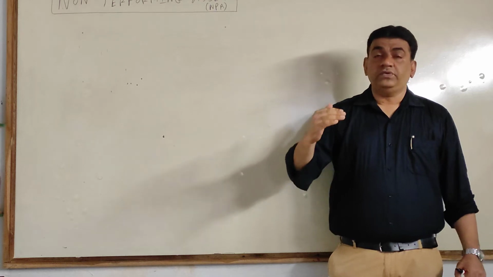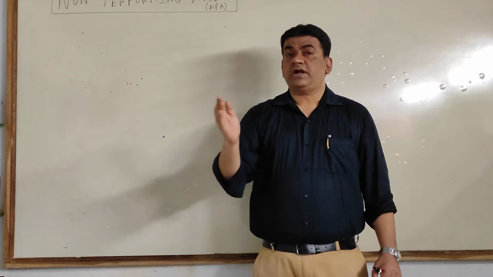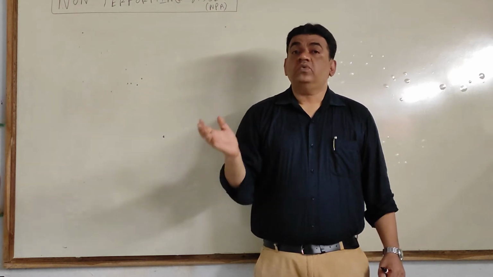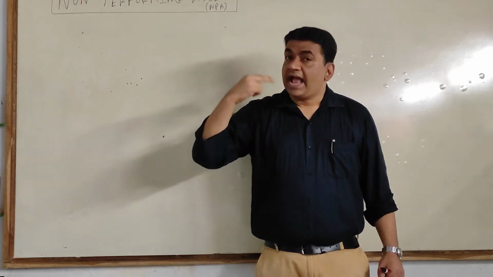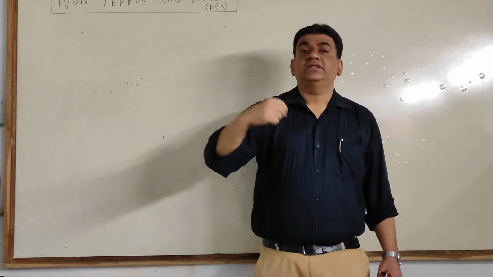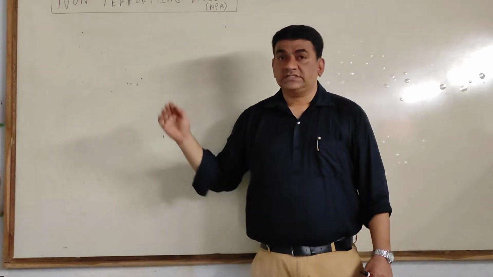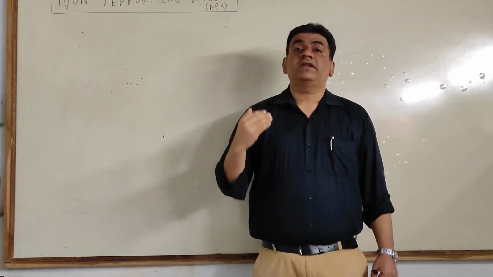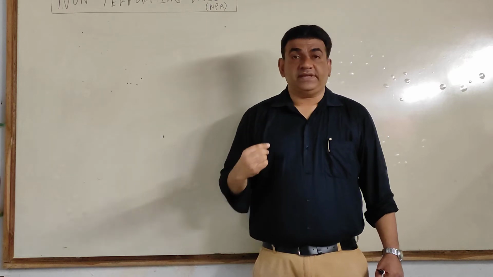So what I am going to do today is, in this session, we will just take the first part of NPA, how to record the interest income of NPA. And in the next class we will take the provision part. So today we will focus on how bank will record the interest income in case of NPAs.